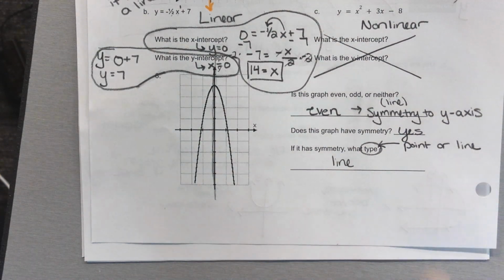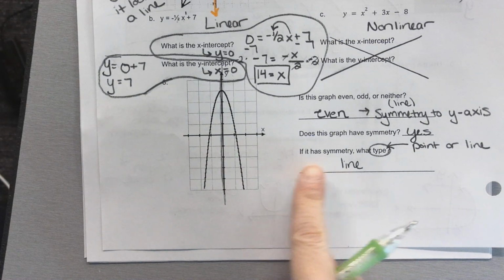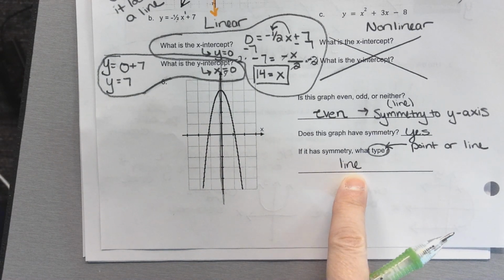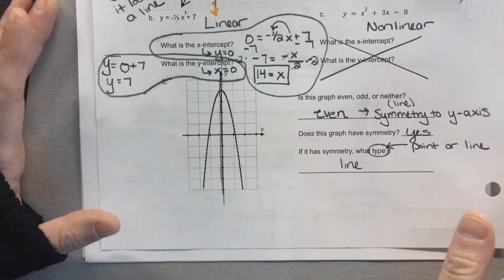You would just write the word line. You don't need to write all this. I'm giving you more than what you need so that hopefully it reminds you how to do all the things when you get to the exam. Of those 2 choices, this one's definitely line symmetry. So far, so good?